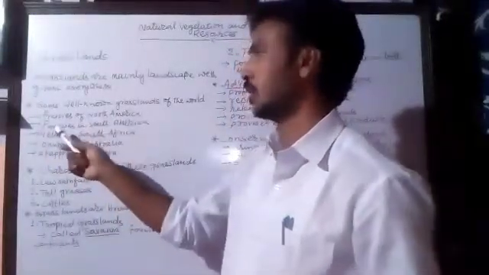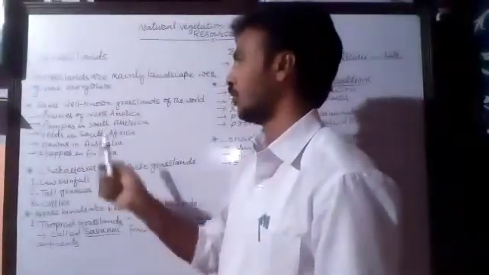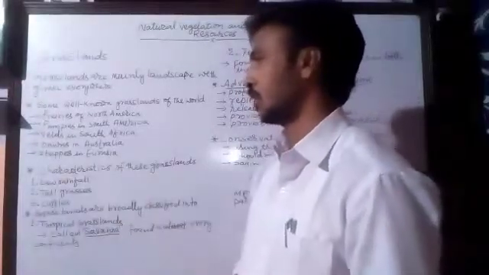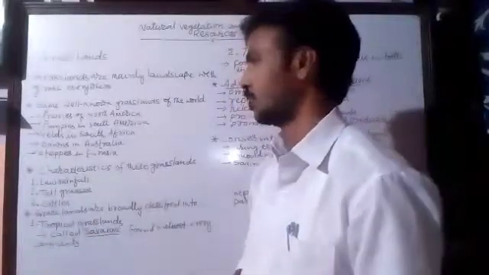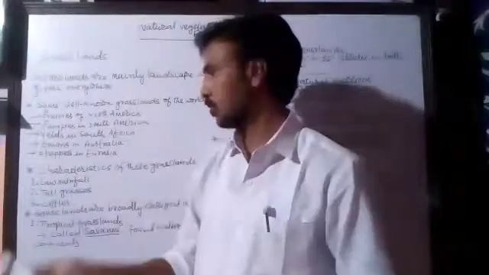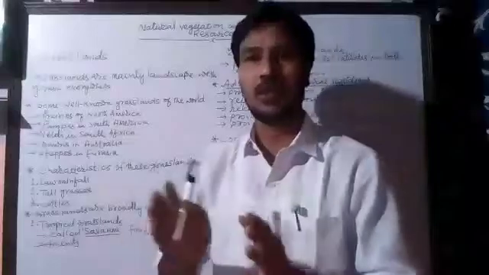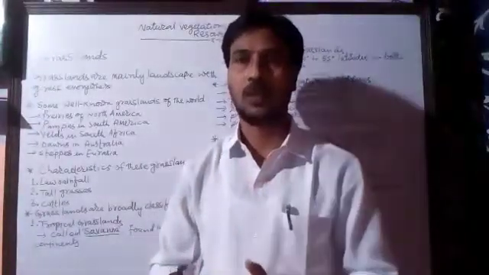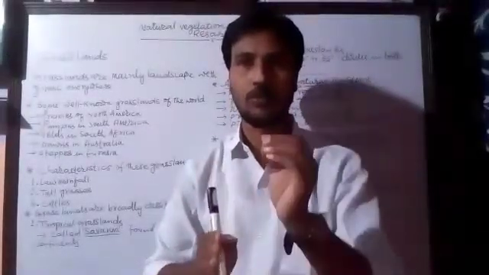Prairies of North America, pampas found in South America, velds of South Africa, downs in Australia and steppes in Eurasia. Now the characteristics of these grasslands. What are the characteristics of these grasslands, where are they found? The characteristics of these grasslands are low rainfall. These grasslands are found mainly in the low rainfall, less rainfall areas.